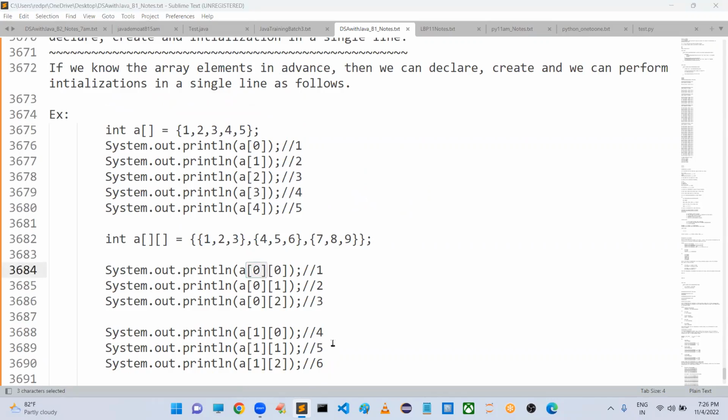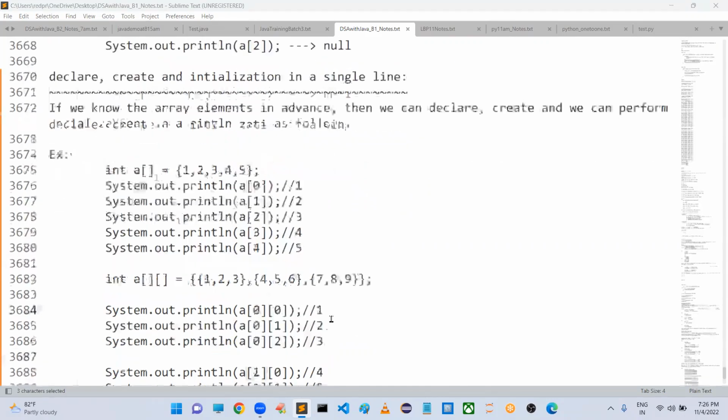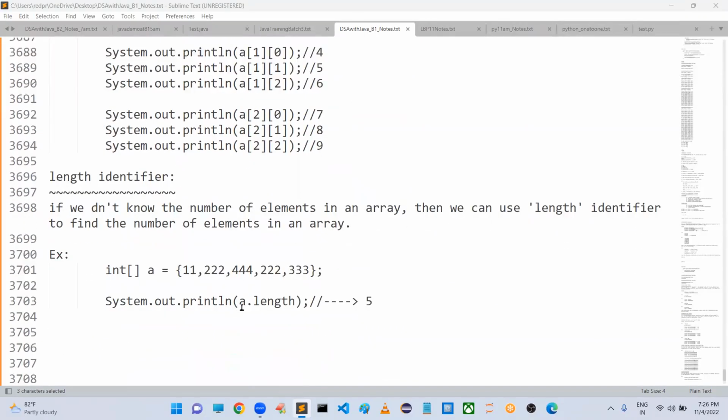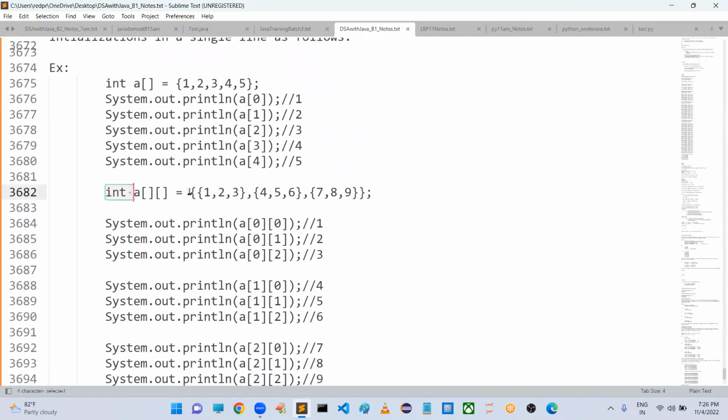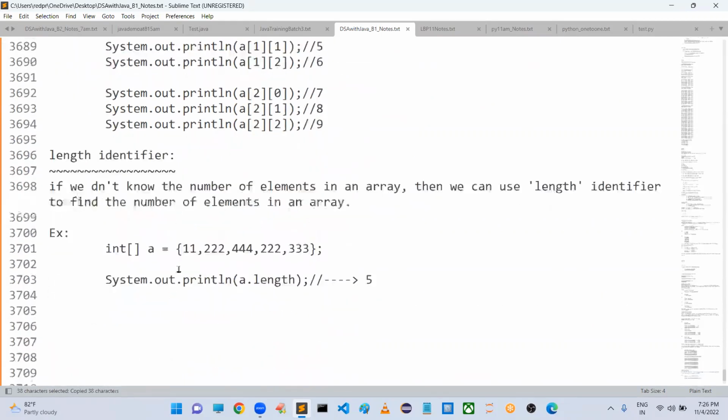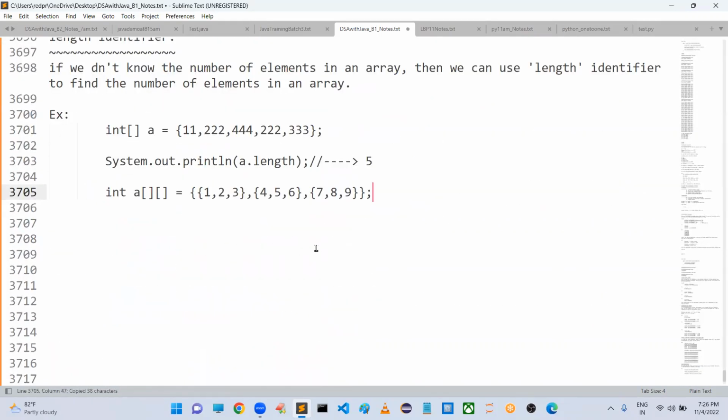I think you got very clear clarity about this. But what about length here? A dot length means I got a 5. Suppose my array is like this, then what about the length? No problem, based on the usage you get. If you try to use A dot length, we are going to get an error, because A is the reference, not the array.